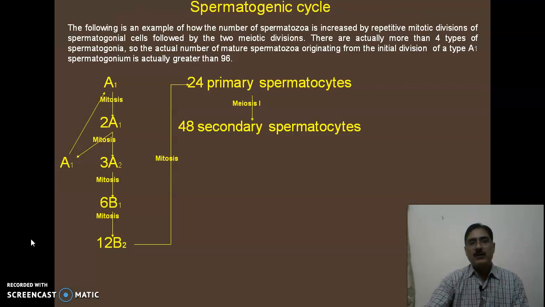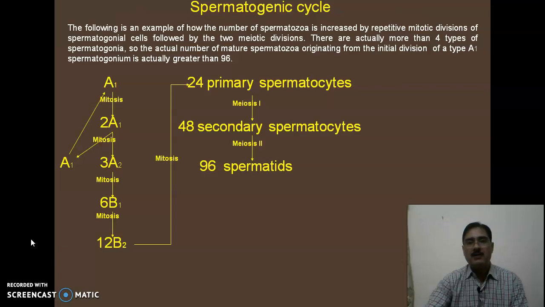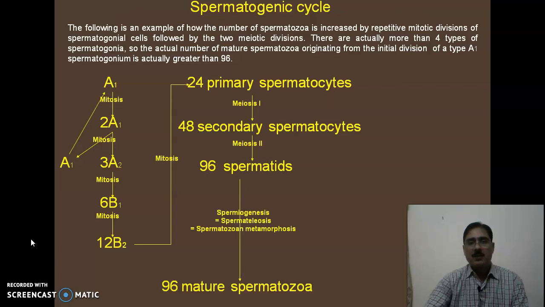Now these 24 spermatocytes then undergo meiosis first, and after the formation of 48 secondary spermatocytes, these 48 secondary spermatocytes then undergo meiosis 2, which is similar to mitosis, and produce 96 spermatids. So altogether 96 spermatids are produced, which are haploid.